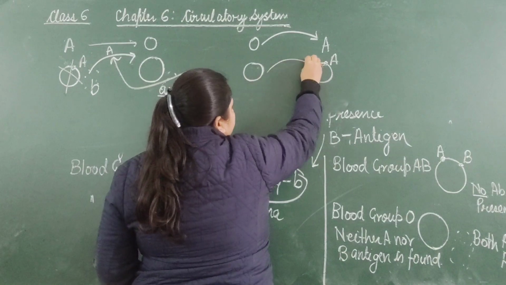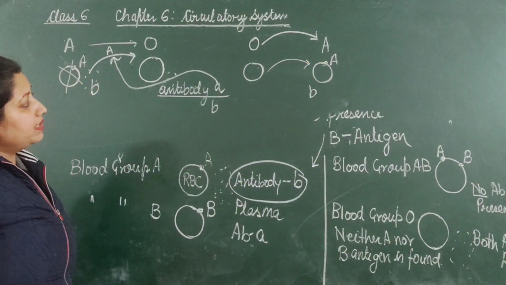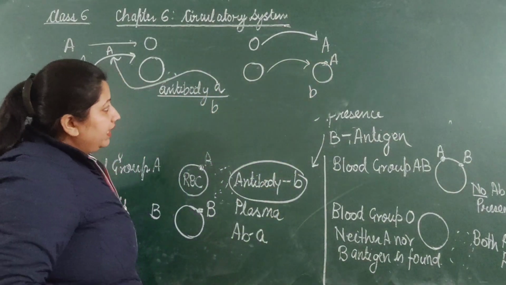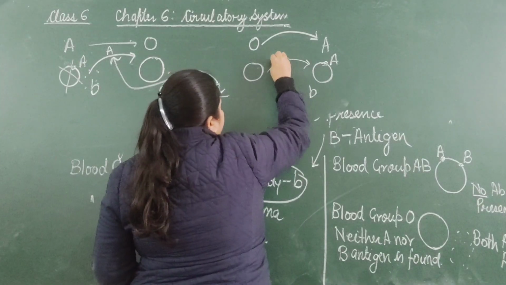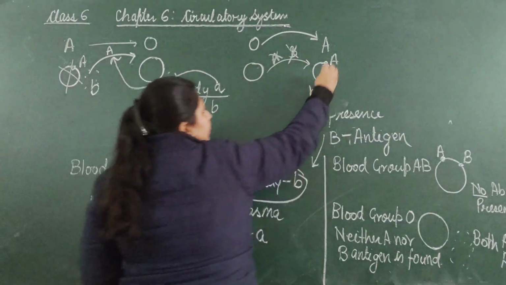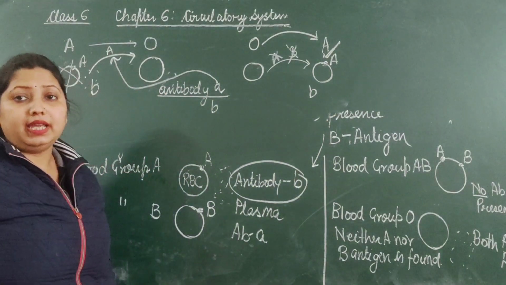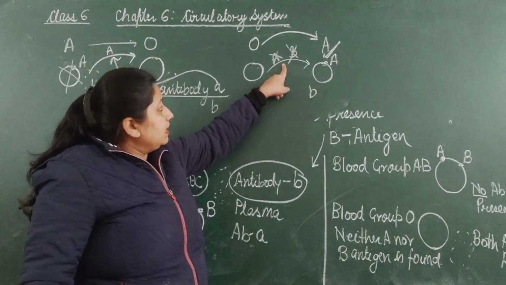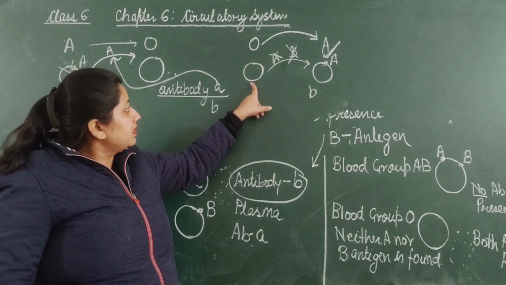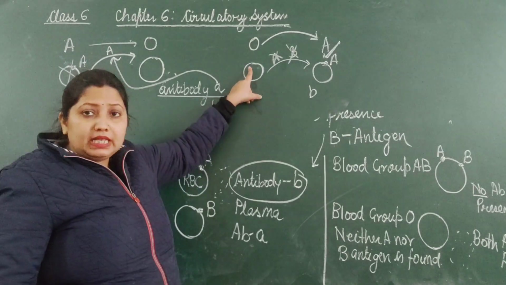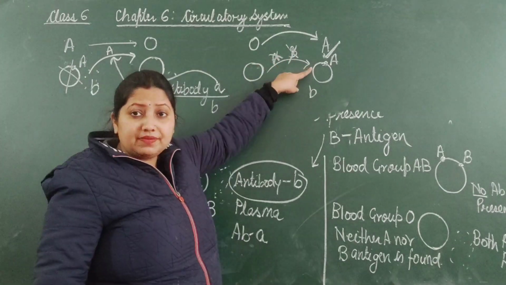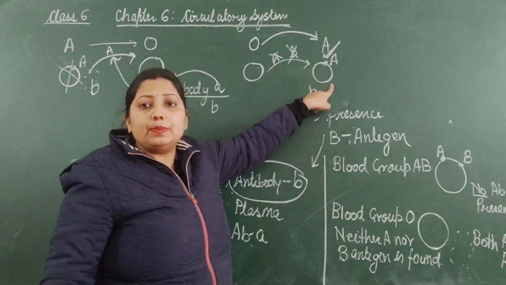So when it donates its blood to person A, it transfers no antigen, neither A nor B. So this person will be safe, because in person A no antigen will come from the person of blood group O. There is no antigen on the surface of RBC, neither A nor B, so no antigen will transfer, and that is why this person will be safe.